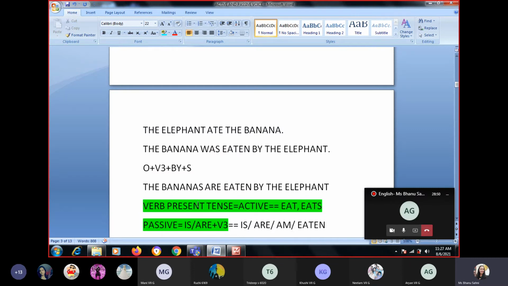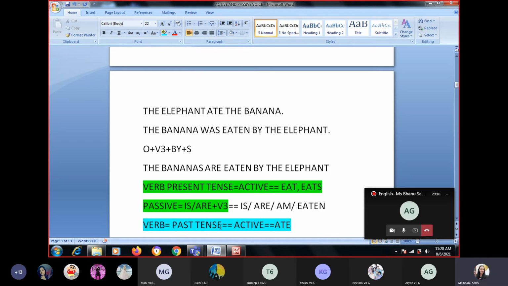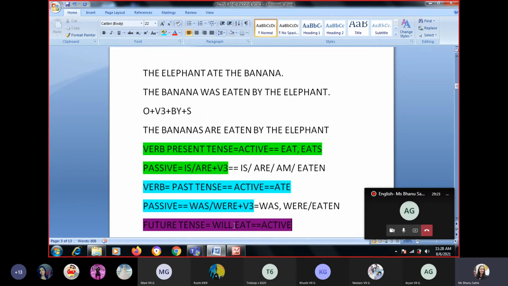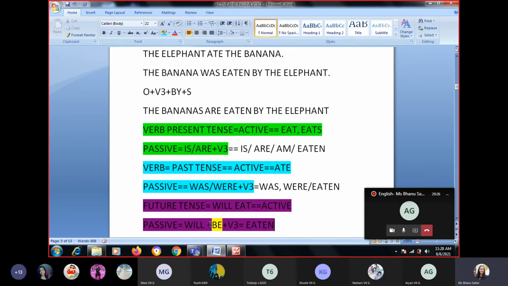If you have your verb in present tense, for example, eat or eats, in passive you will have is or are depending on singular and plural plus verb's third form. So it will be is, are or am with I and verb's third form eaten. If it is in past tense, for example, ate, in active voice, the passive would be was or were plus verb's third form. Verb's third form has to be there. If it is future tense, will eat, you have be in between.